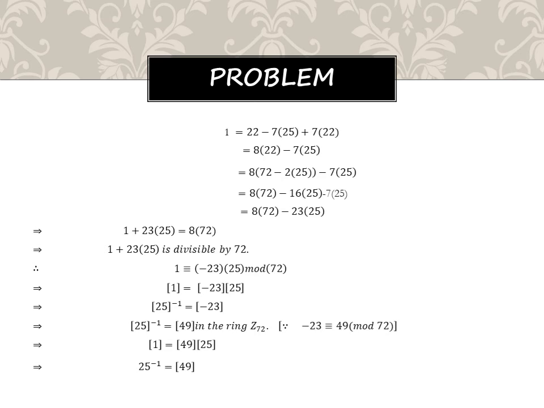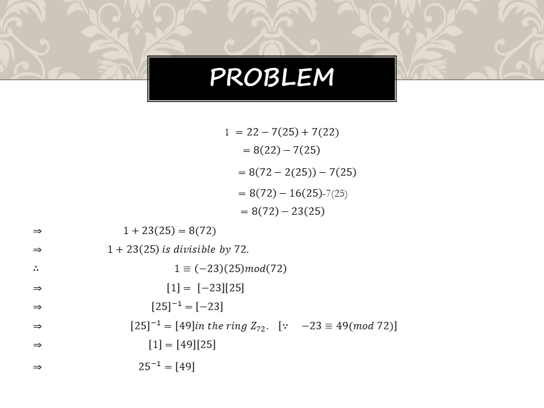So keep 8 times 72 on the right-hand side and bring minus 23 times 25 to the left-hand side, which implies 1 plus 23 times 25 is divisible by 72. Okay, now we can write 1 is congruent to minus 23 times 25 mod 72.